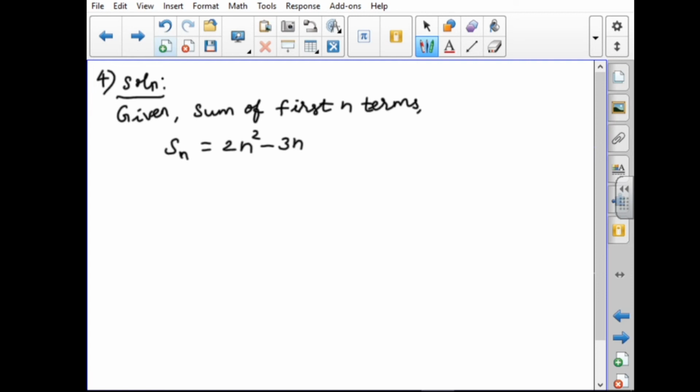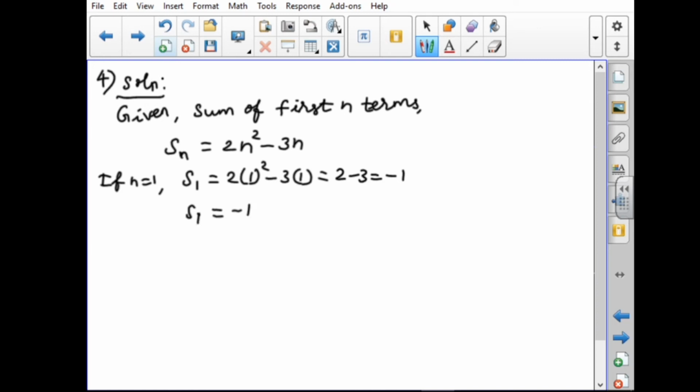Here also I am going to substitute n equal to 1, 2, 3 and so on. If n equal to 1, S1 equal to 2 into 1 squared minus 3 into 1. 2 into 1 squared is 2. 2 minus 3 is minus 1. So S1 equal to minus 1.